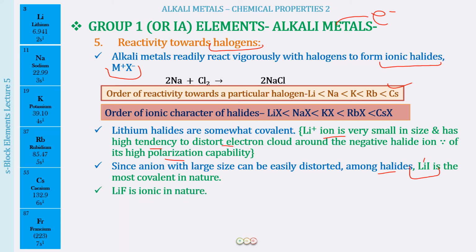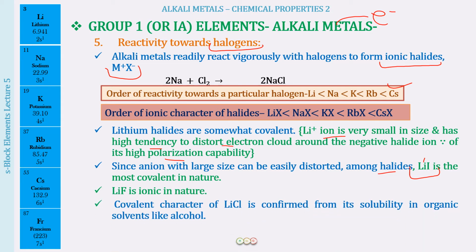And then we have lithium fluoride. This is going to be ionic in nature because the fluoride ion is very small, so it does not have that much capability to get polarized. It is electronegative also. It is going to keep its electron pair towards itself. And now what about lithium chloride? In lithium chloride, chlorine is going to come in between. It is not very small like fluorine and it is not very large like iodine. So you have to learn about lithium chloride. This has a covalent character, and this is confirmed from its solubility in organic solvents like alcohol. So these are the important things that you have to remember here.